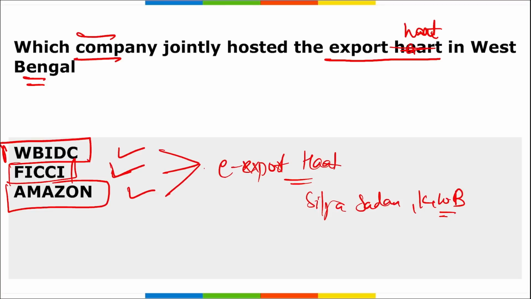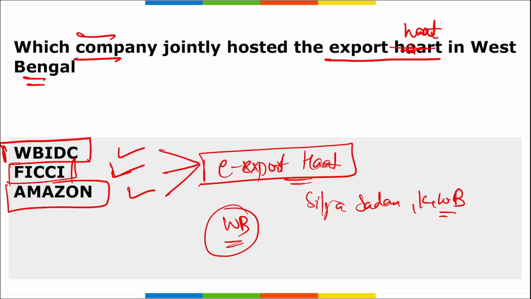Right? I repeat, this Export Haat was launched by three organizations in West Bengal, and the main aim of this was to help West Bengal businessmen, small businessmen, big businessmen, and entrepreneurs to expand their business globally through e-commerce export.